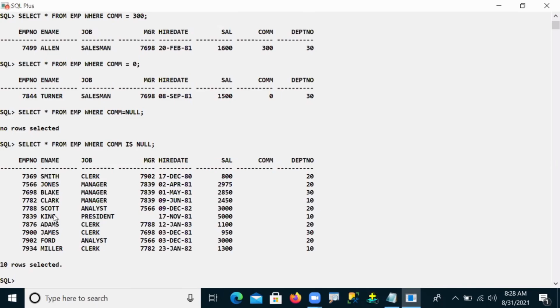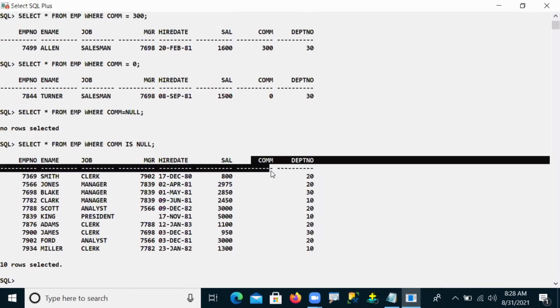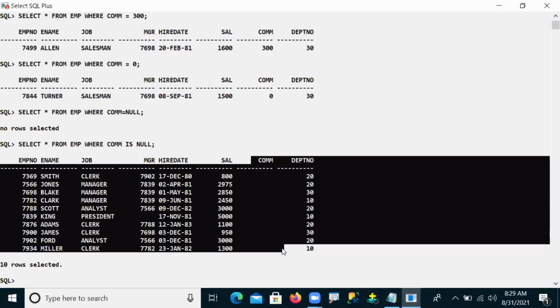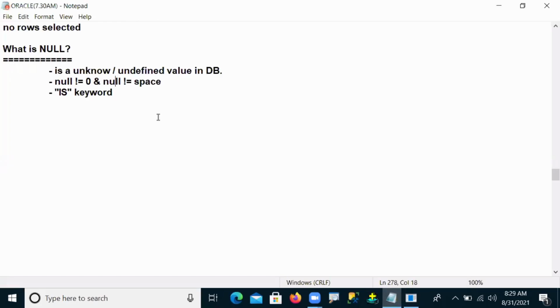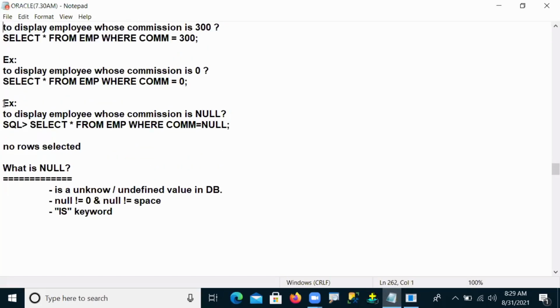Now considering the commission here, you can see the employees whose commission is null. We got the null people's information. Okay, so that is the special operator, IS NULL. How can we use it? Okay. Where is your answer?